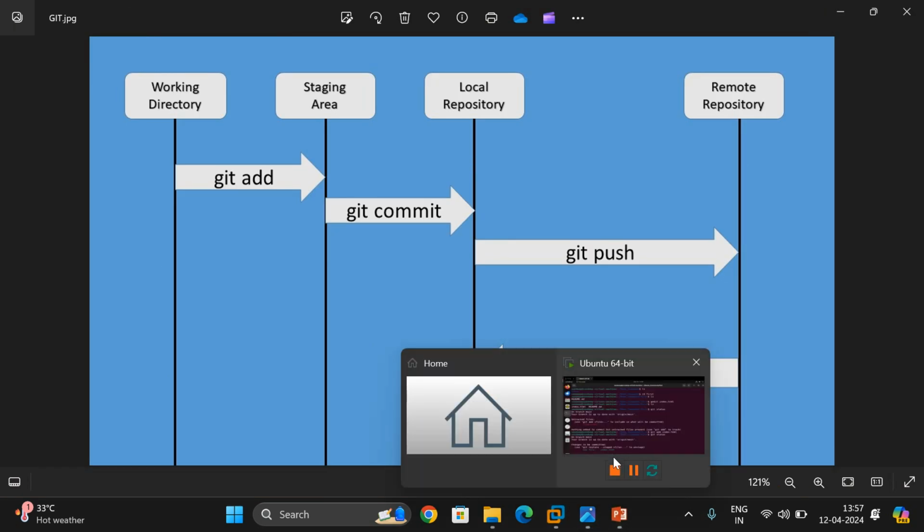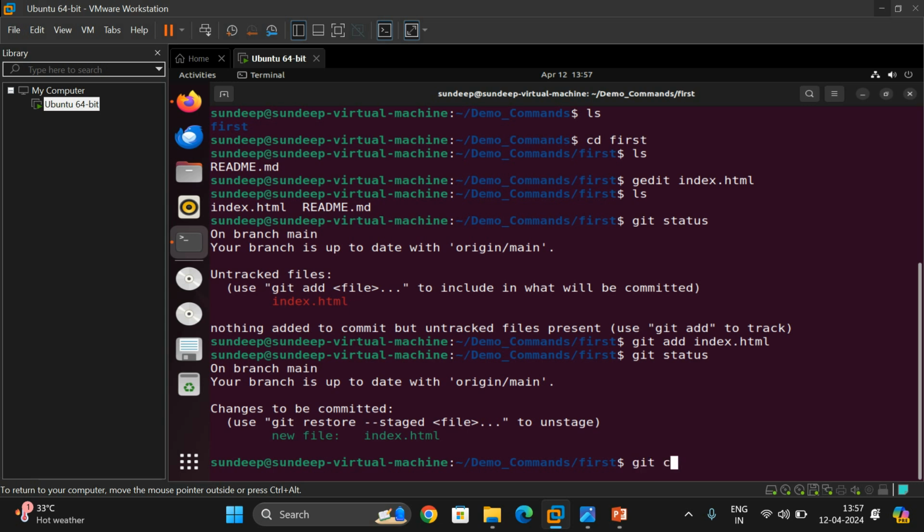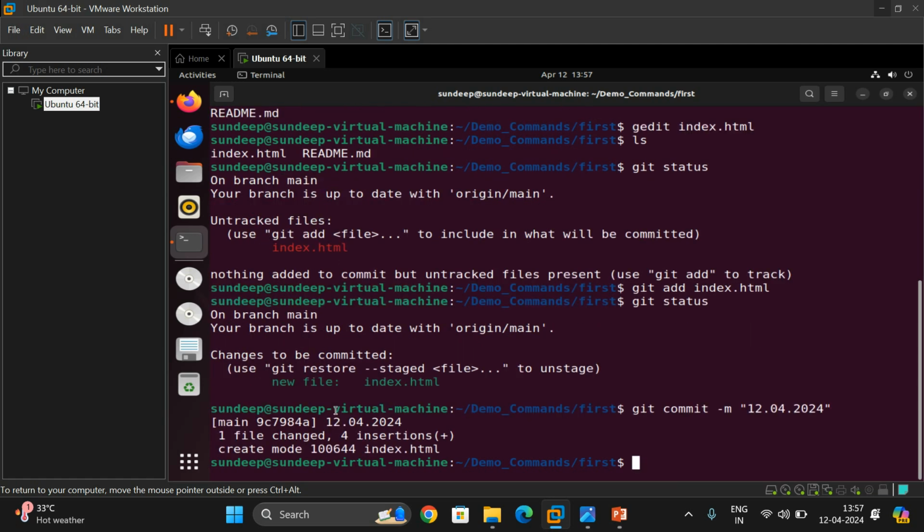So whatever changes we have done, that should be committed. So git commit and give the comment on when you have changed. So I have changed on 12/4, or 24, right? So this is a comment, when we have actually changed the file. So I have executed. You can see here one file changed, 4 insertions, create mode, and now the file index.html is available in the local repository.